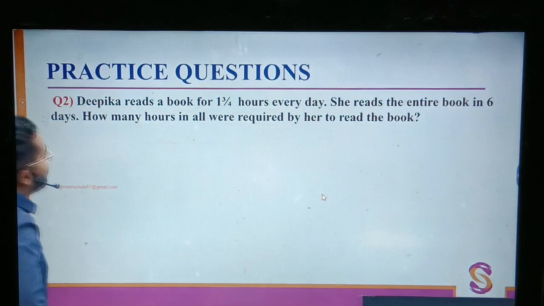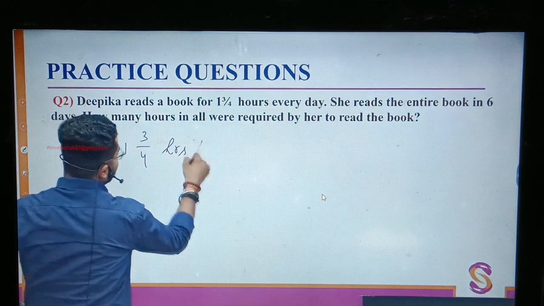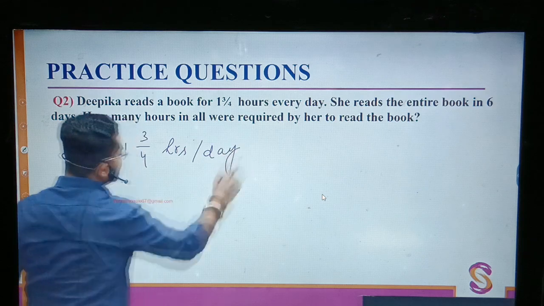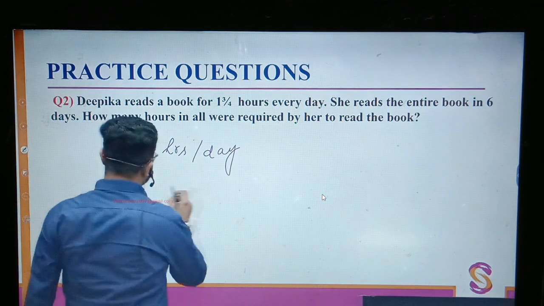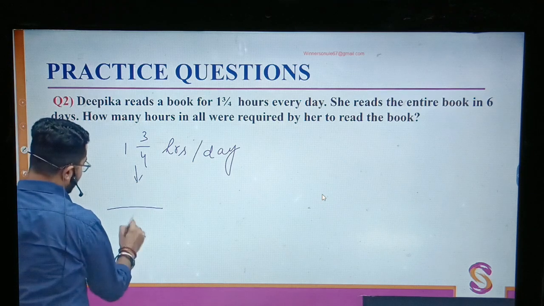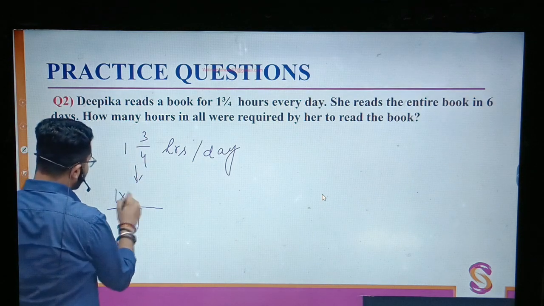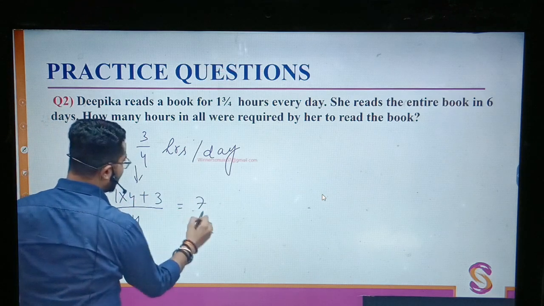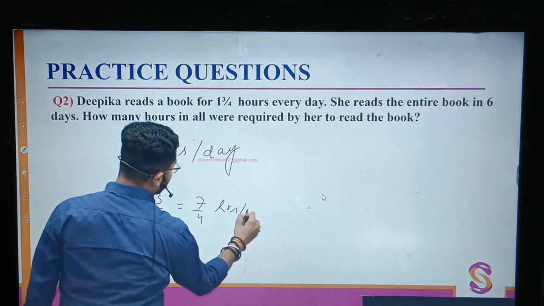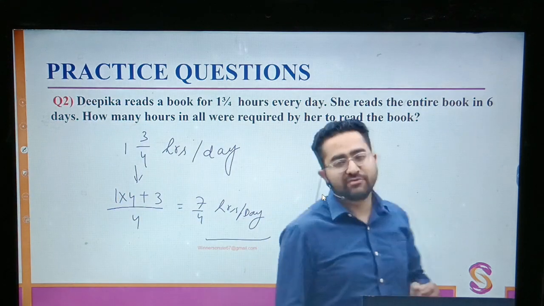Deepika reads a book for 3 hours every day, per day. In one day she studies these many hours. That means I can just change it. Denominator 4, if you remember, 1 into 4 plus numerator. 4 into 1, 4 plus 3, 7 by 4 hours per day. So in one day she reads for 7 by 4 hours.